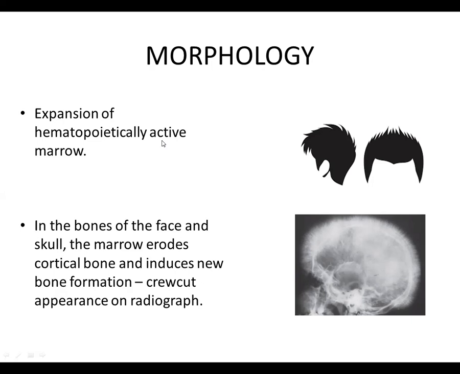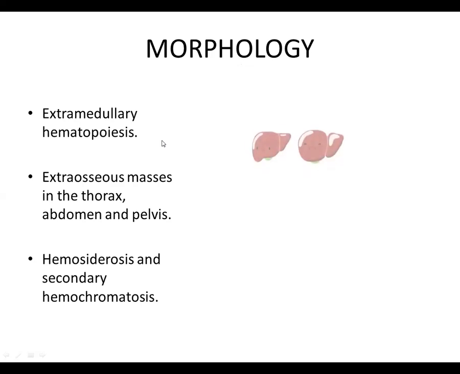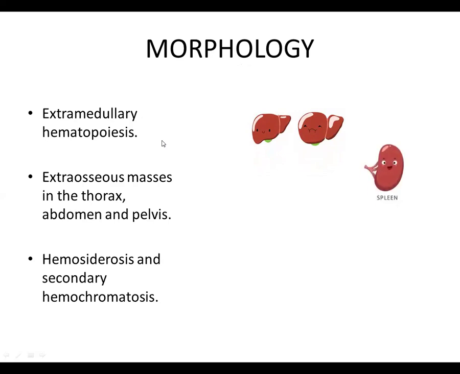So in the radiograph, you can see that the skull is giving a crew cut appearance because of marrow expansion, reduction of the cortical bone, and induction of new bone formation. So this gives a radiating type of appearance similar to the crew cut. Other features of beta thalassemia include extramedullary hematopoiesis. So the formation of blood cells starts within the spleen, the liver, and the lymph nodes. Extra osseous masses in the thorax, abdomen, and pelvis may also be seen because of RBC production in these areas, and because of frequent blood transfusions.